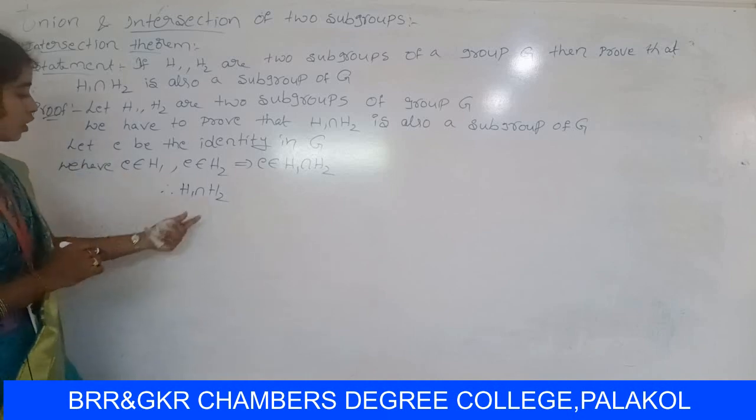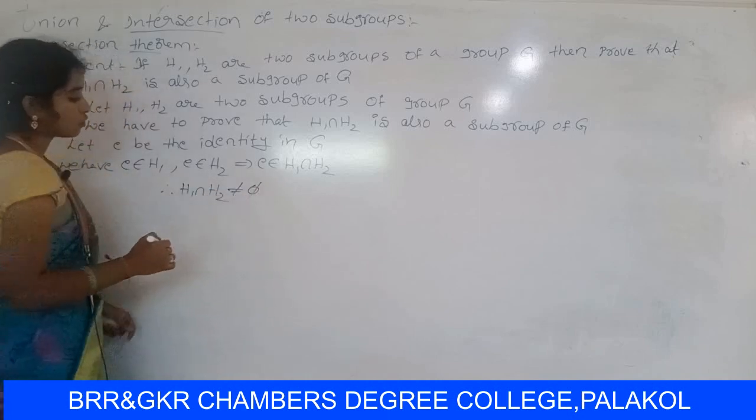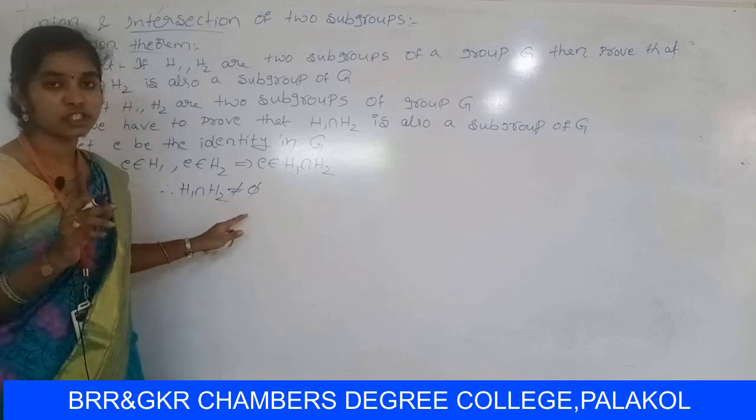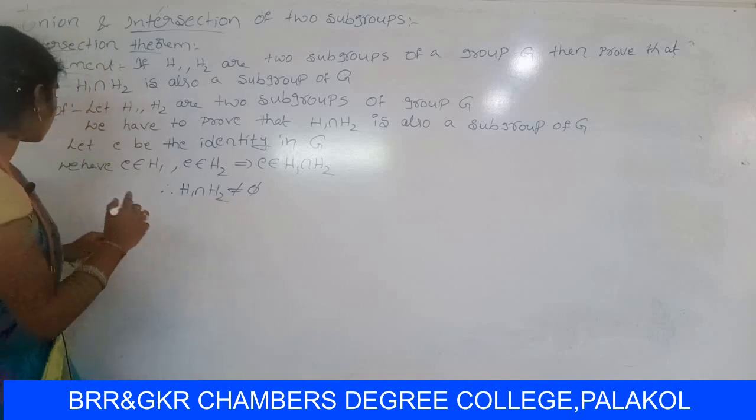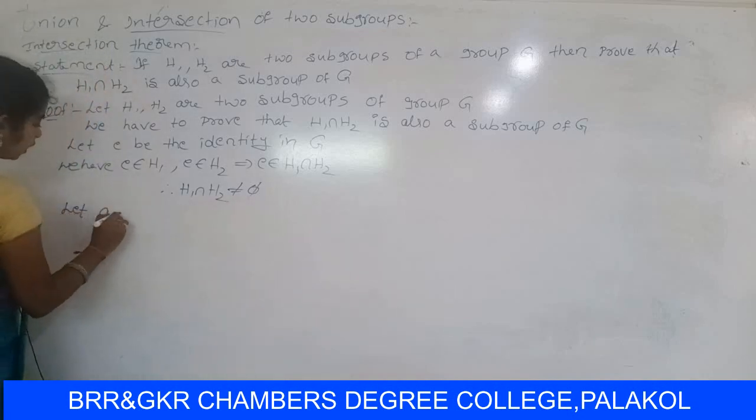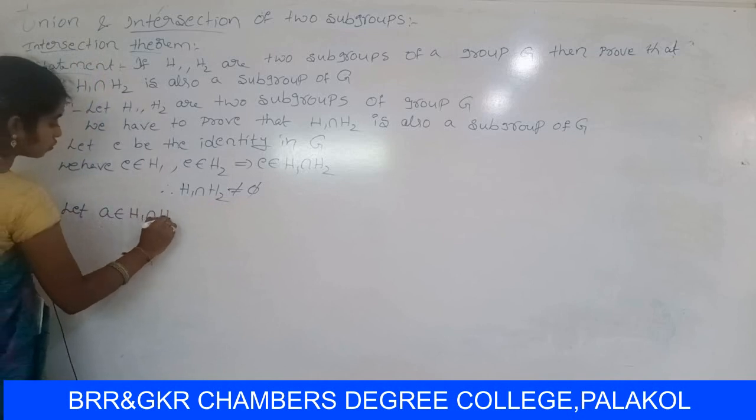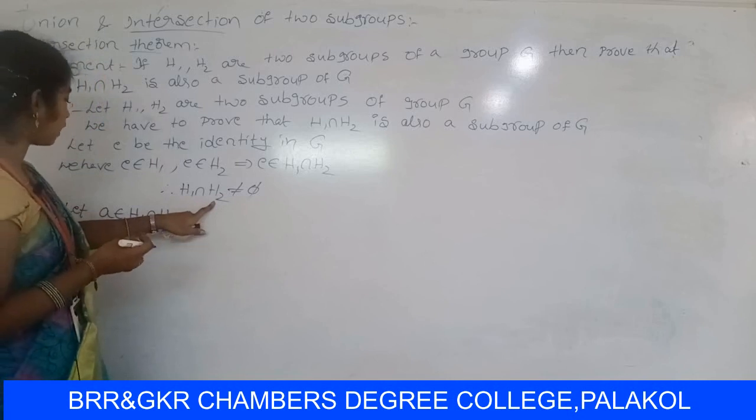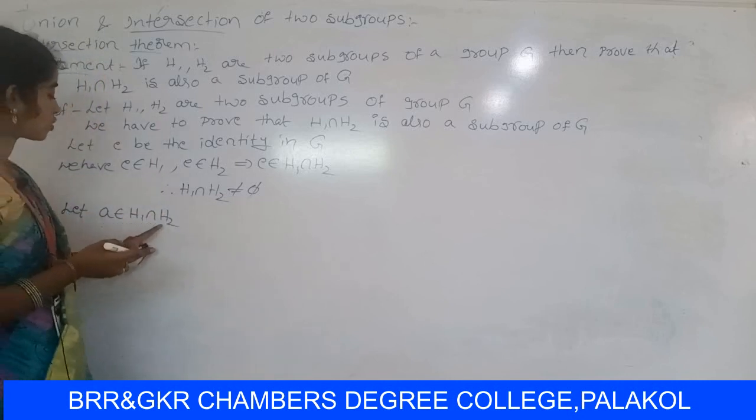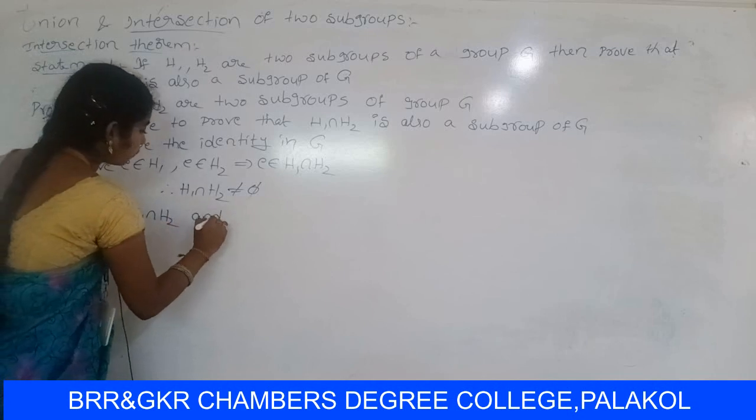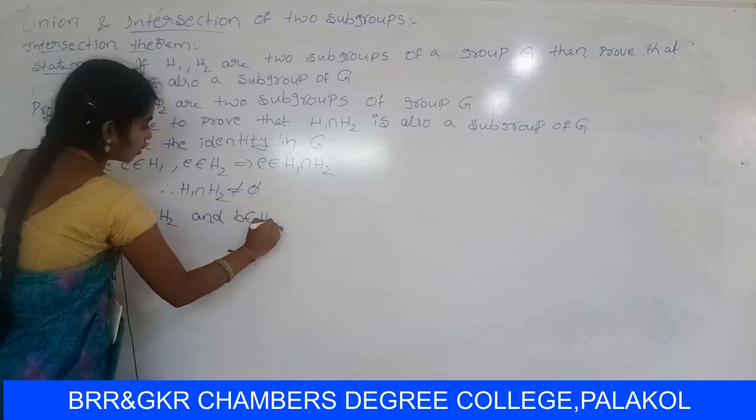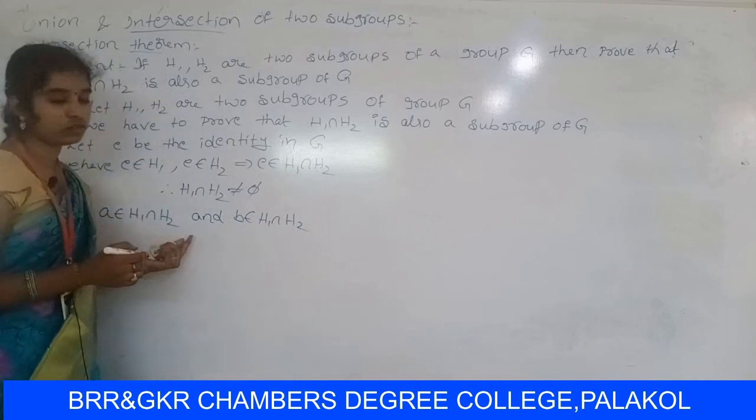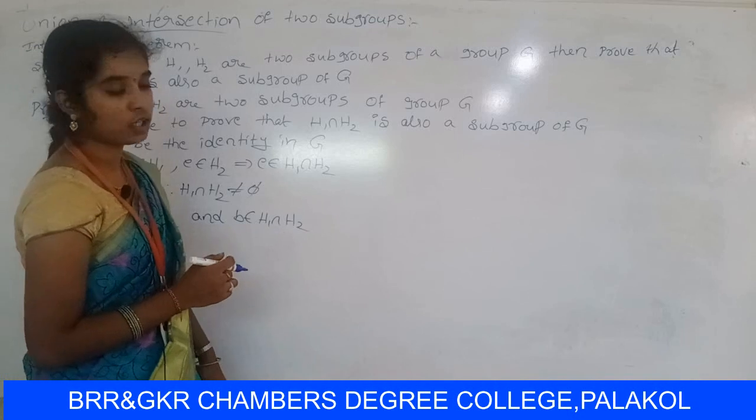So H1 intersection H2 is not equal to phi, which means non-empty. Non-empty means at least one element. Let us consider two elements. First one, A belongs to H1 intersection H2. Second one, B belongs to H1 intersection H2.